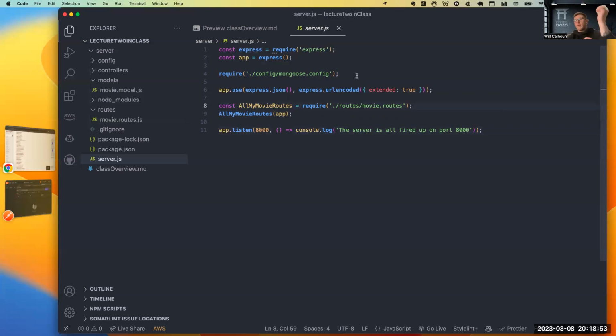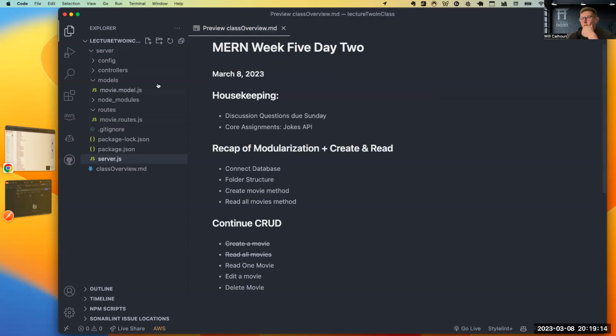Are there any questions on this setup piece and portion? Before we jump into the code today, we're just going to finish our CRUD. Pretty chill class. Any questions? Okay. All good. All right. So I want to add to my CRUD. I want to do read one movie.